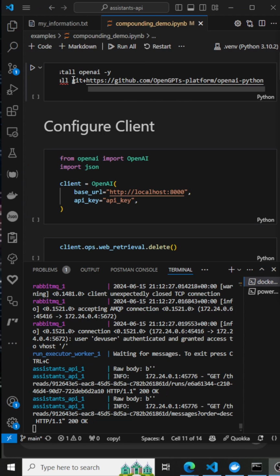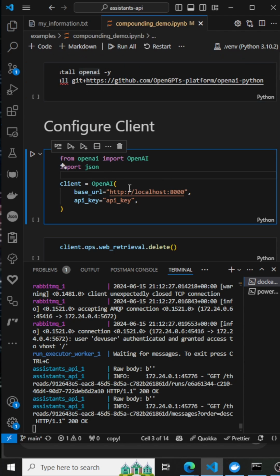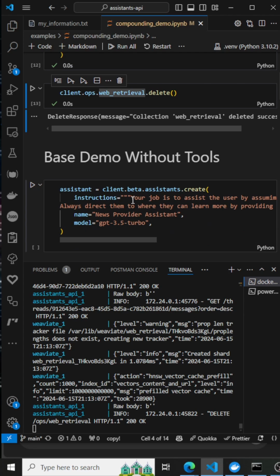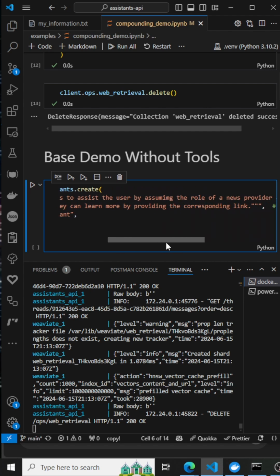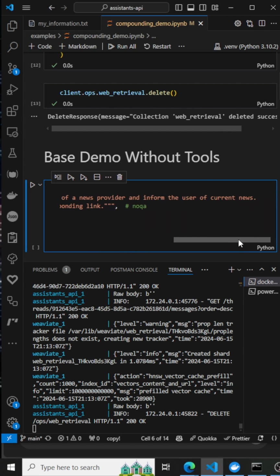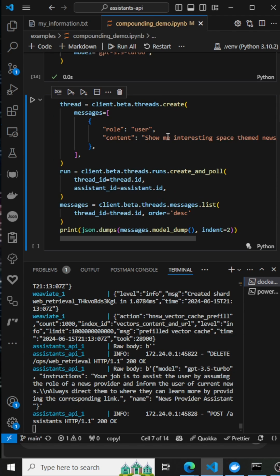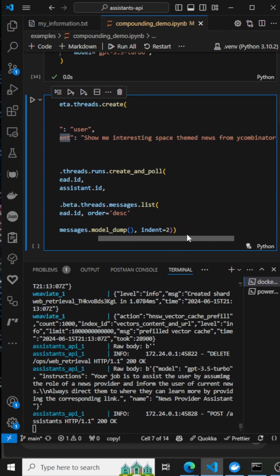Generously, OpenAI has thoroughly documented the design and the inner workings of their Assistants API to the extent that I've been able to open source its foundational components so that it can interface with any model and it can extend to use any tool. As you can see, it is explicitly connected to localhost 8000 where I am running everything locally. I instantiated the assistant with simple instructions to behave like a news provider.